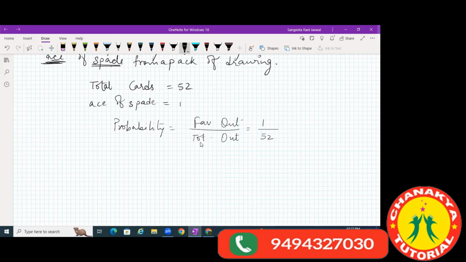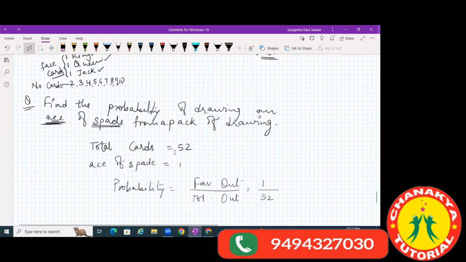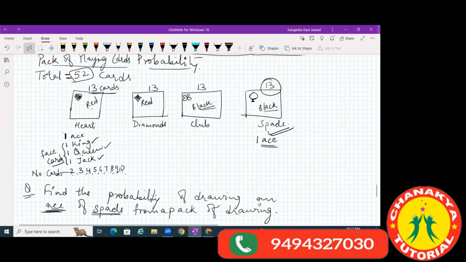That was basically to make you understand first what is all there in the pack of cards. Until you know all that, you won't be able to answer questions. Suppose you get a question like, find the probability of getting a jack from a pack of diamond suit cards.